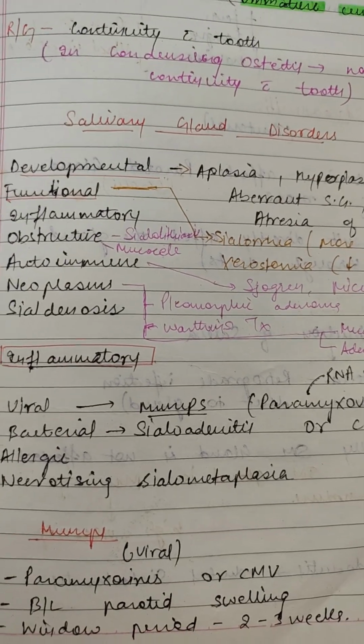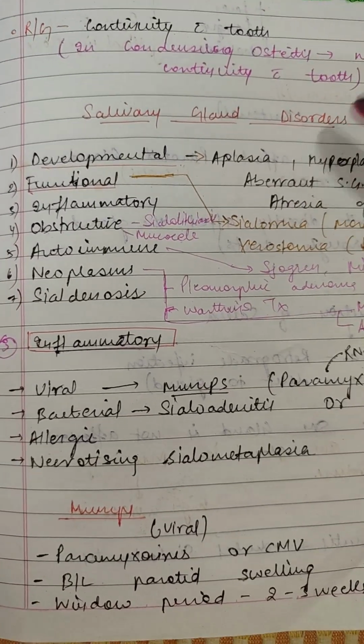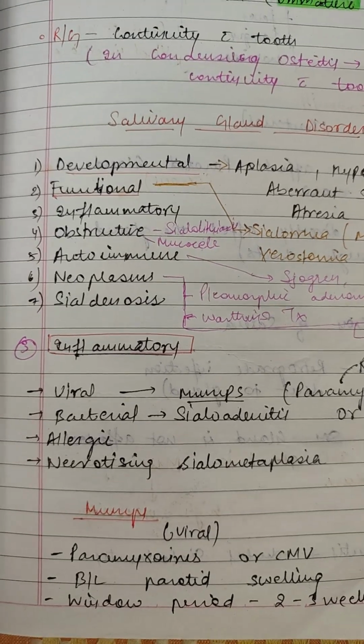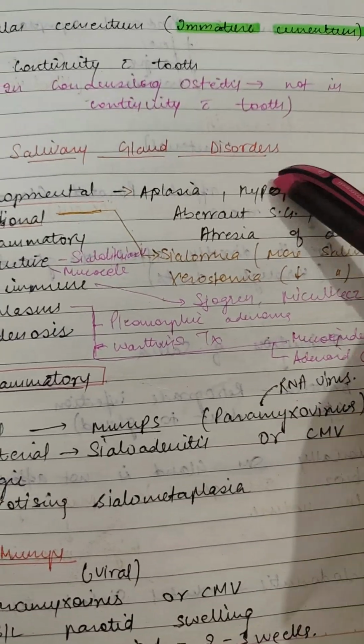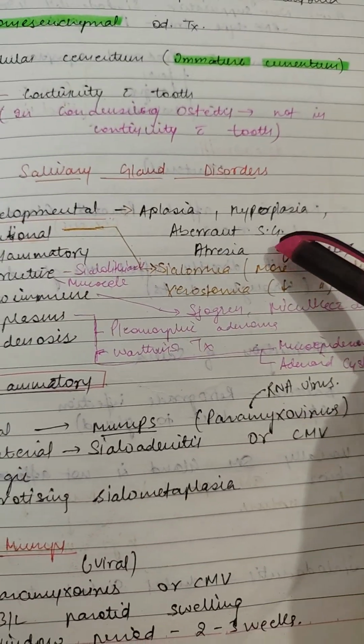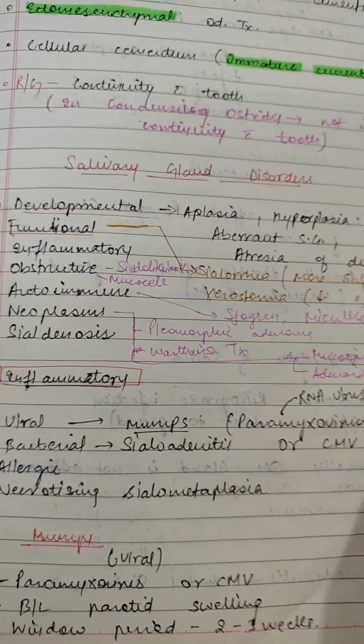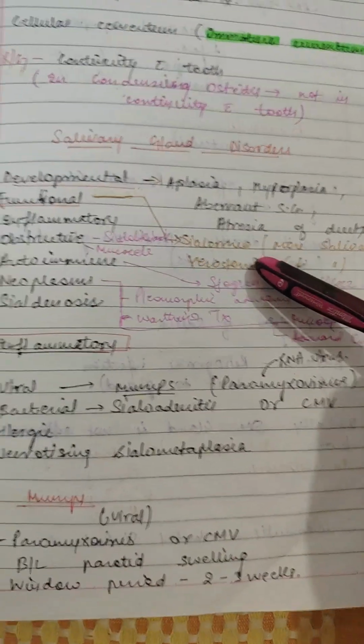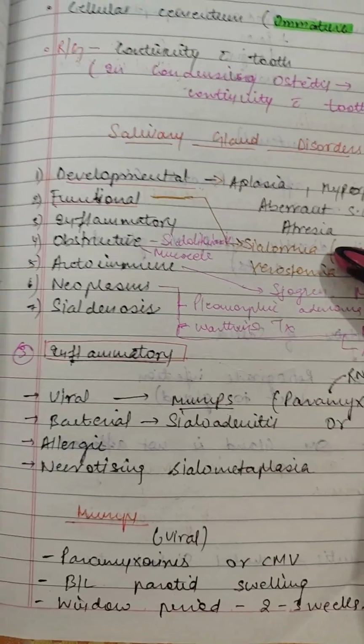Salivary gland disorders. They are of 7 types: developmental, functional, inflammatory, obstructive, autoimmune, neoplasms, and sialadenosis. Under developmental, we have aplasia, hyperplasia, aberrant salivary gland, atresia of the ducts. Functional, we may have sialorrhea and xerostomia, depending upon the salivation.